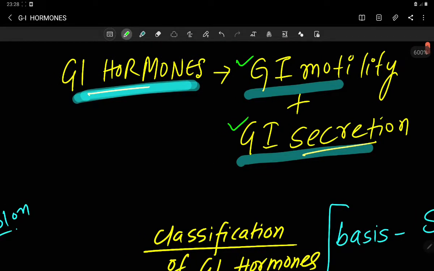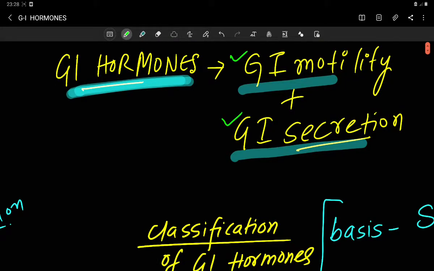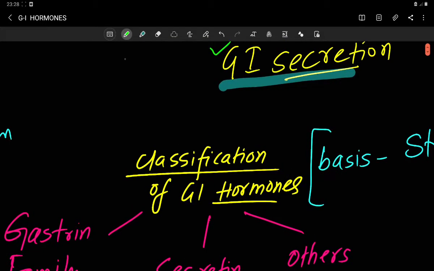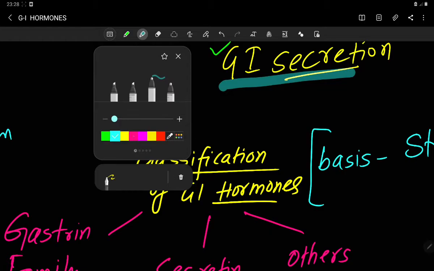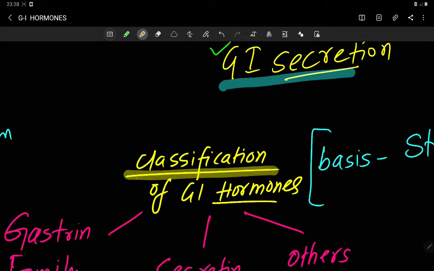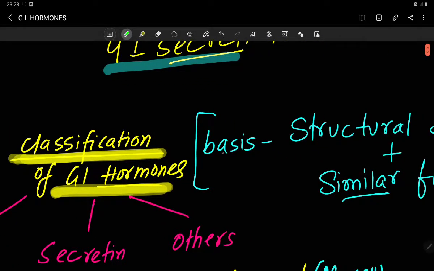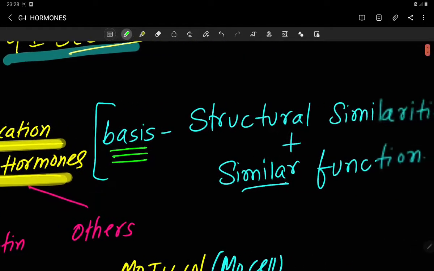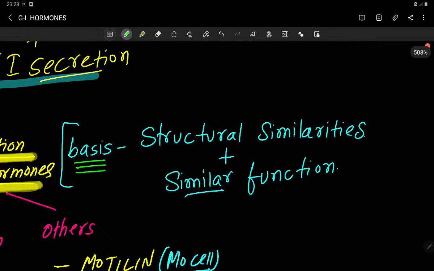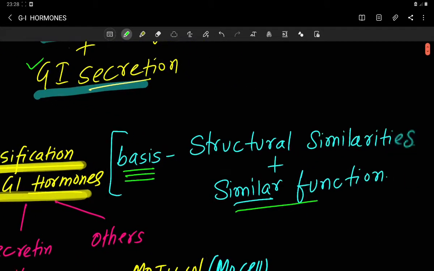Now let's classify all the GI hormones. Here you can appreciate the classification of GI hormones. This classification is on the basis of structural similarities and some degrees of similar functions of your GI hormones.